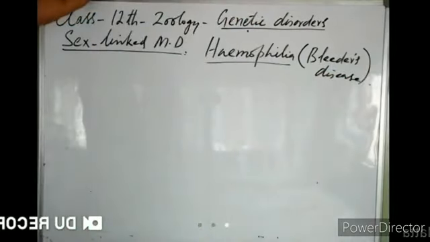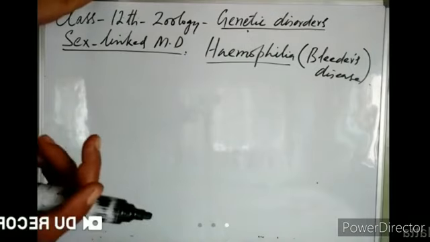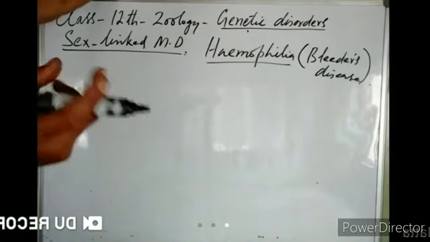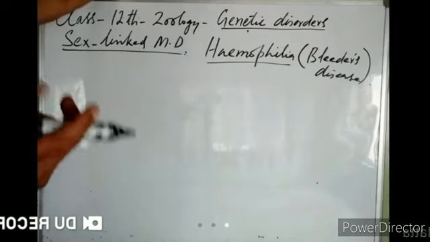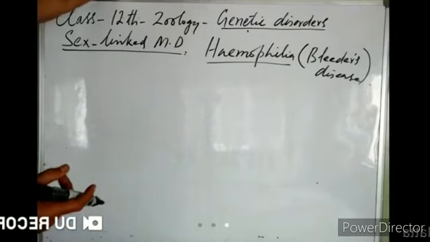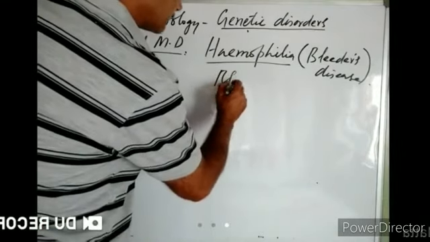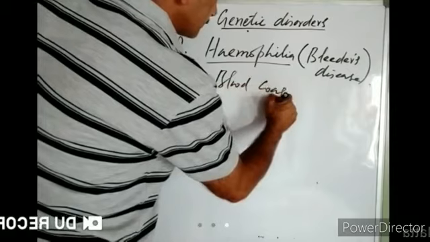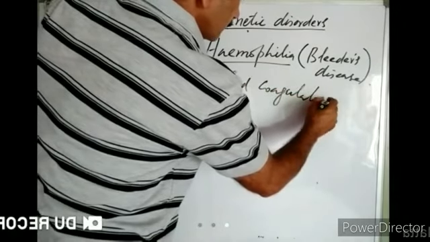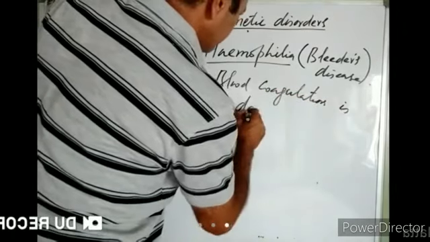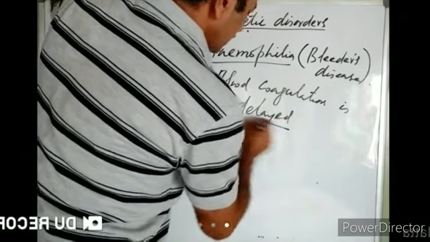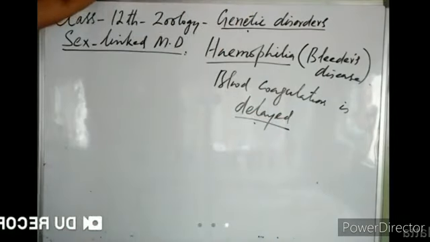You know what the problem is in hemophilia? In hemophilia, a person suffers profuse loss of blood, even from minor injuries. If a person receives a very little cut, he will lose a lot of blood as compared to a non-hemophilic person. Why? Because in hemophilia, blood coagulation is delayed. Blood does not coagulate immediately.